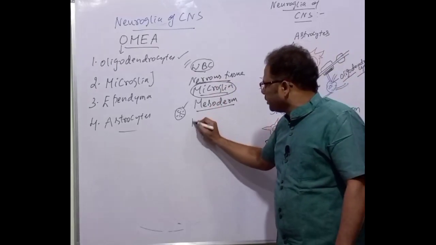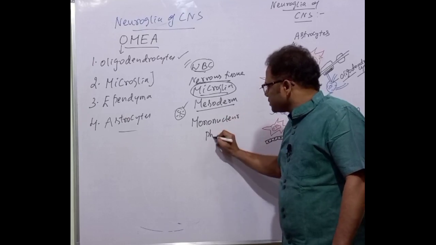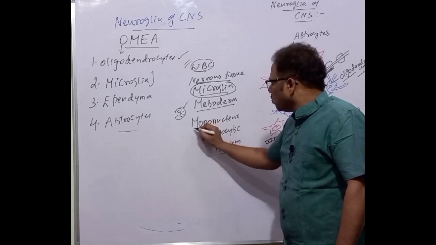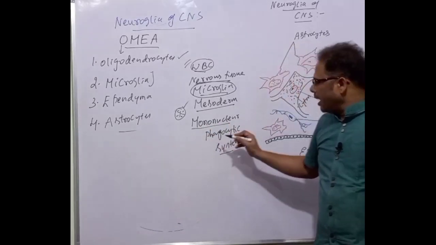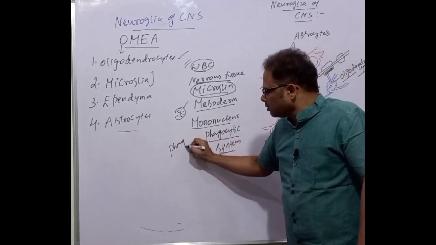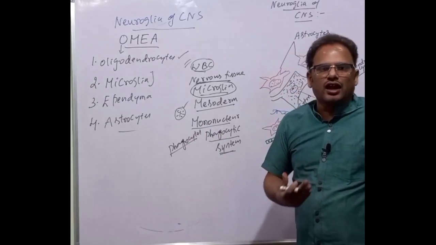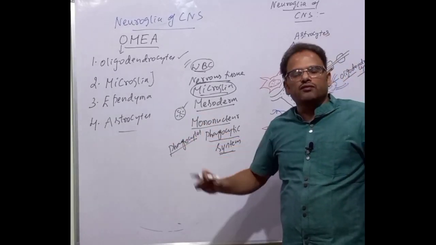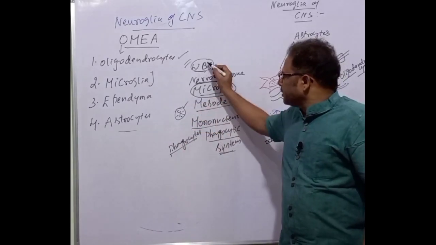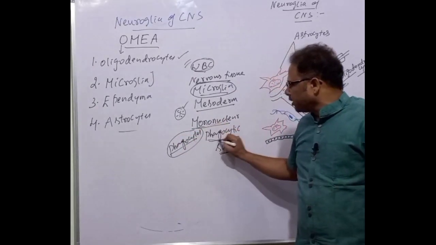Why called the mononuclear phagocytic system? They have formed the mononuclear phagocytic system. What is mononuclear? A single nucleus is there, and they comprise the phagocytic system because they are the phagocytes. What is a phagocyte? The process by which a cell can engulf and kill bacteria is called phagocytosis. The cell which can engulf and kill the bacteria is called a phagocyte. So the WBC are the phagocytes here, and they comprise the mononuclear phagocytic system.